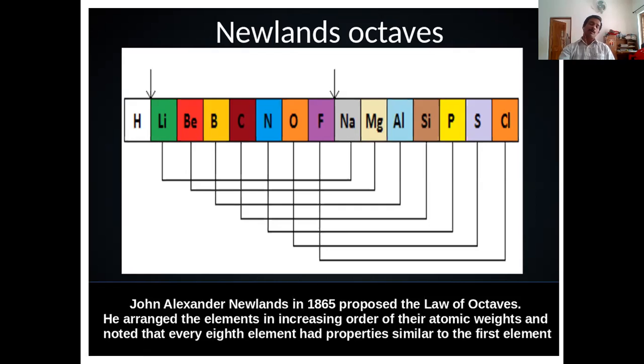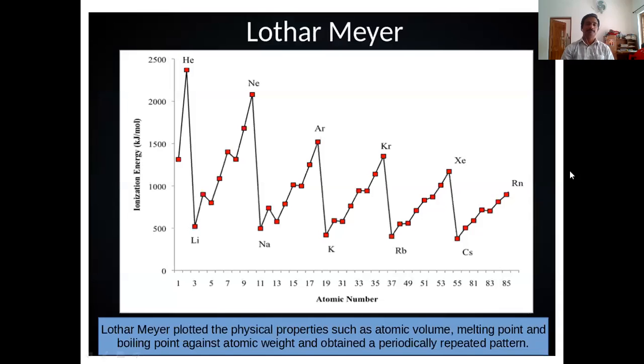And another important effort was from Lothar Meyer. Lothar Meyer studied the physical properties and plotted them, for example ionization energy, which we now call ionization enthalpy, against atomic number.